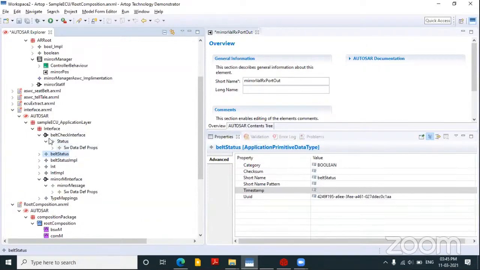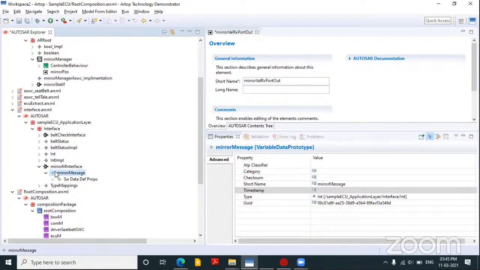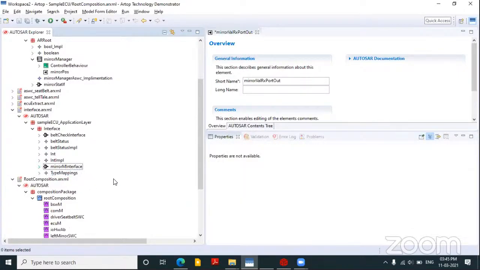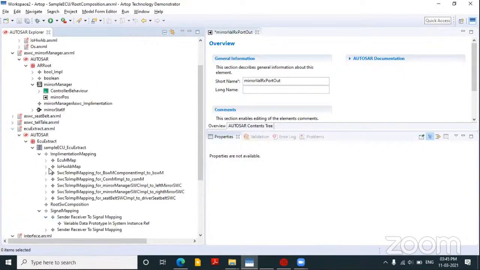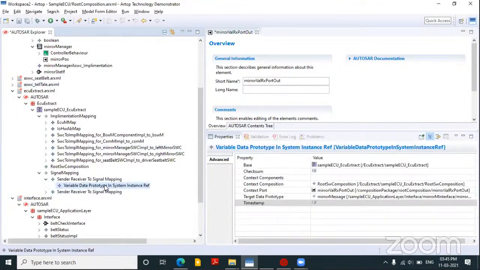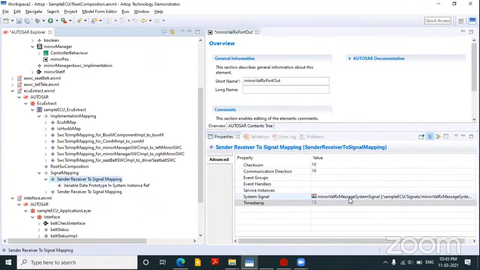So here I have converted that into mirror message. Now I have this data. The data came from this point through a delegate connector. I got it into this format with this implementation level. So now I have mirror message. This mirror message is part of the root composition. That root composition data, mirror message, using my ECU extract, I am mapping my signal to the system signal. This mirror message of this particular port in this composition, I am mapping to this system signal.